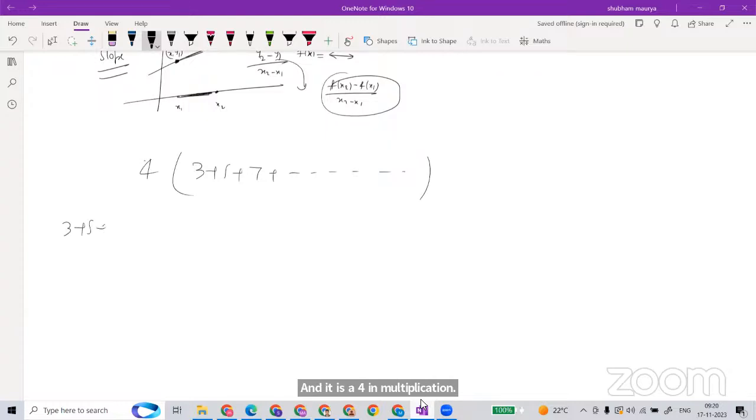So what is this sum if you take it till infinity?